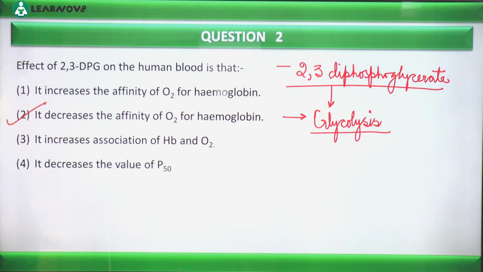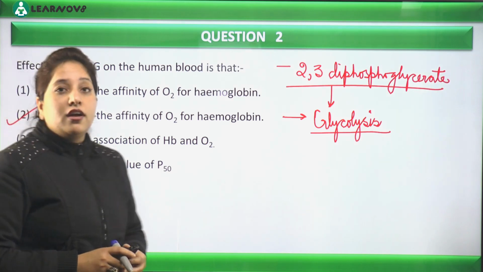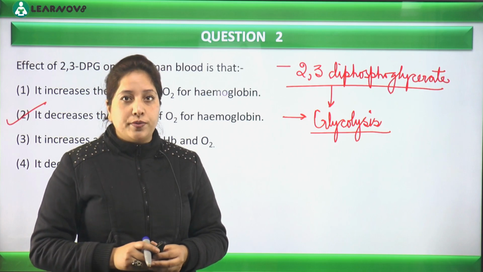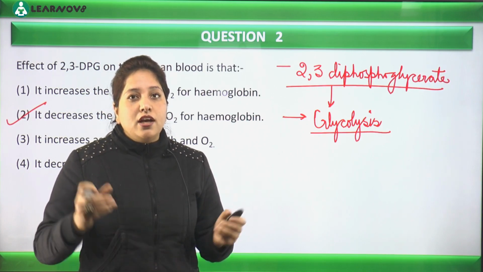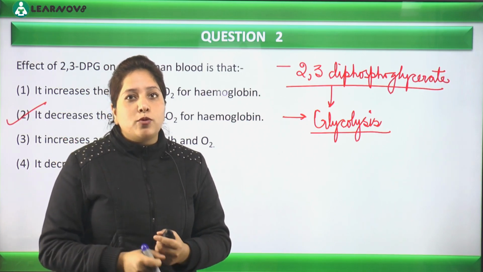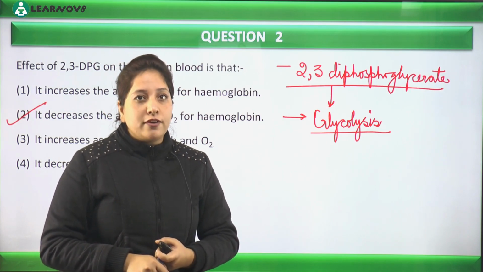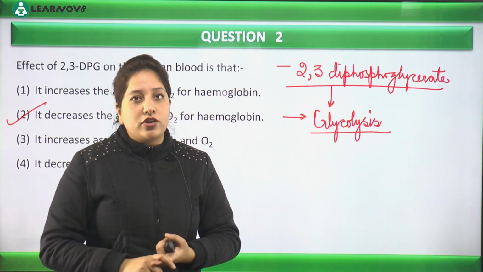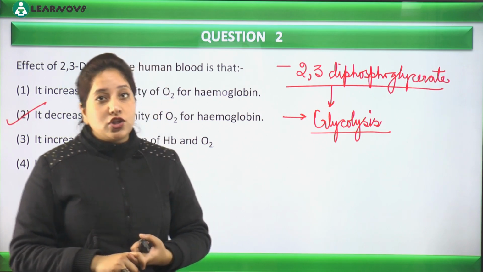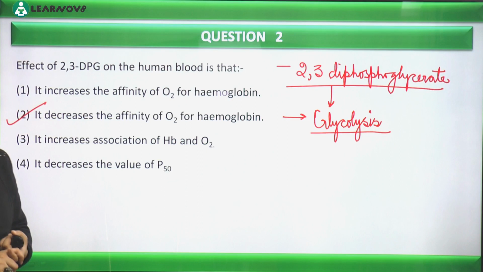Due to the presence of 2,3-DPG, there is a decrease in the affinity of oxygen to bind with hemoglobin. So we can say that less oxygen can bind with hemoglobin if the blood has enough 2,3-DPG, diphosphoglycerate. It's actually a product of glycolysis, if you remember. Initially we use it in the first phase of glycolysis.